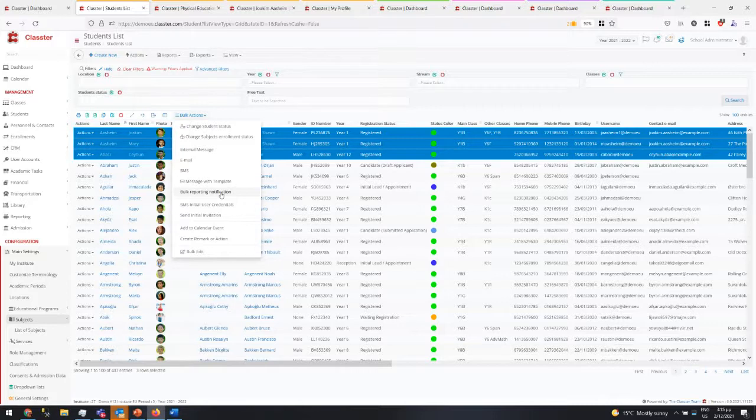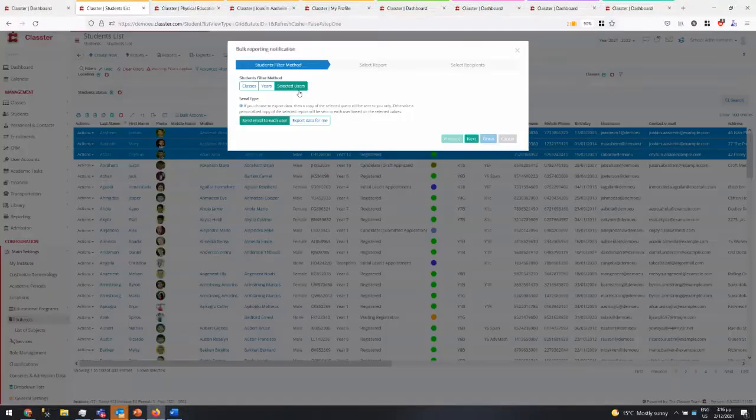The PDF is a report that's generated, and then this PDF can be attached to a different email. Alternatively, you can create PDFs and save them in a zip file, and then Classnet will inform you that you will be able to go and download this zip file. So you can select 100 students or 1,000 students and create 1,000 PDFs with different information per student. So this is a bulk reporting capability, for example.